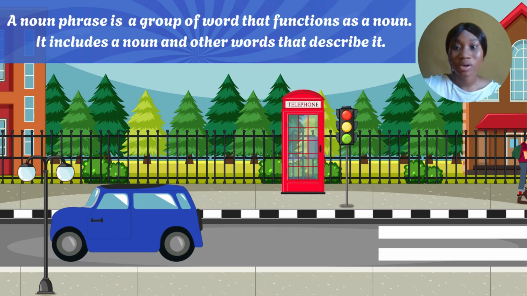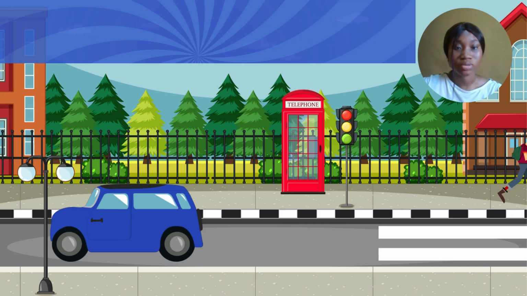Now we have this picture over here. You can see the boy walking. So we can try to describe this guy. That maybe the guy is tall, the guy is walking slowly, the guy in a red shirt, the guy carrying a green bag. Maybe I'm trying to talk about him to someone like, oh, see that guy over there. The person asked me, oh, which guy? I'm like, oh, the guy in the red shirt carrying a green bag. I've already described that guy. That's an example of a noun phrase. And I can try to talk about the car, the blue car that just drove past. So that's an example of a noun phrase. So noun phrase simply describes nouns.